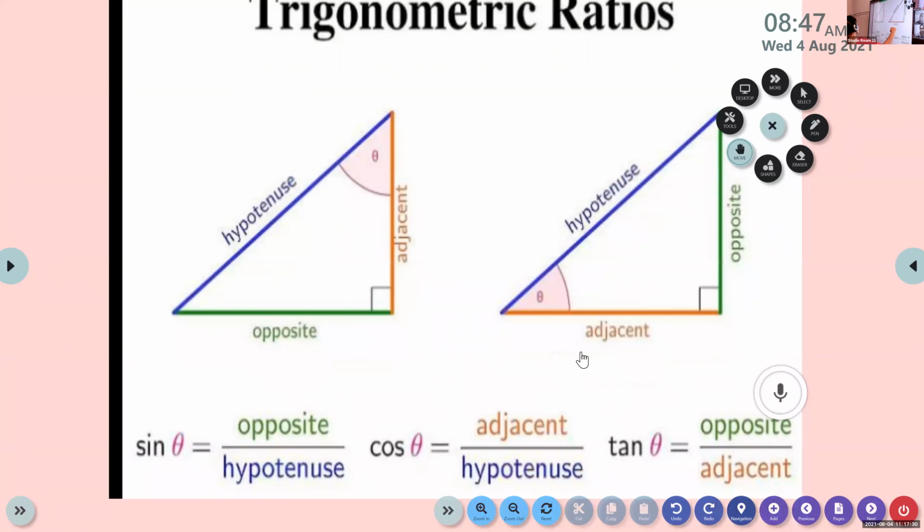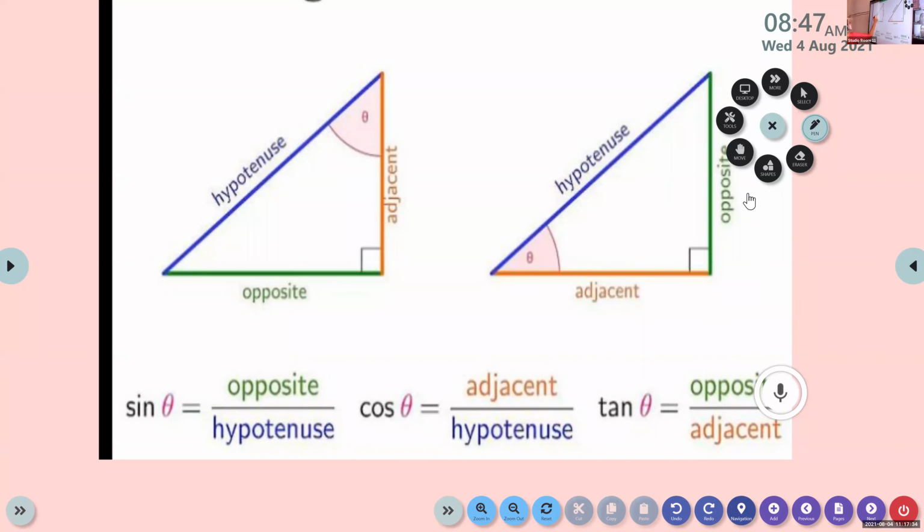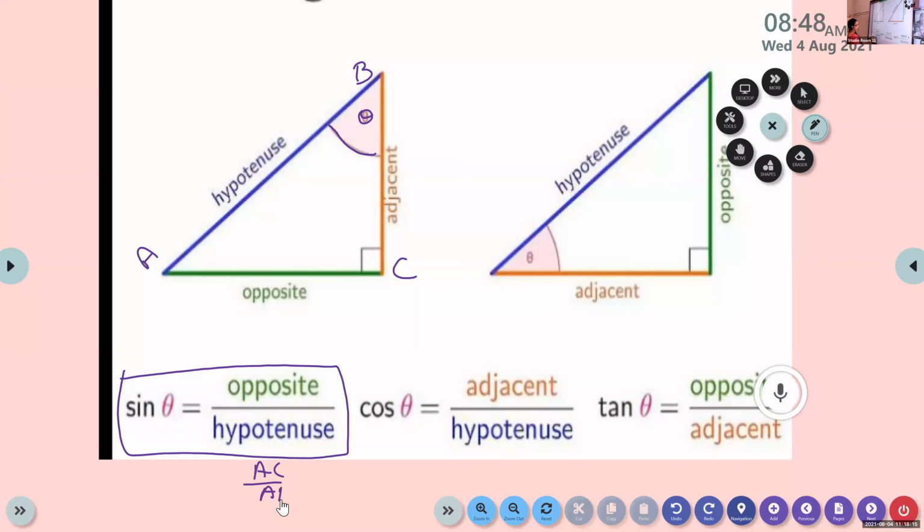This is theta, and the vertices of the triangle are ABC. For the angle theta, the opposite side is AC and the hypotenuse is AB. So sine theta is defined as opposite side by hypotenuse. That is, here it is AC by AB.